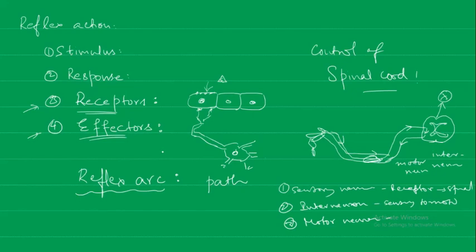Now one of the scientists, a Russian physiologist, Ivan Pavlov, performed a certain experiment with a dog. What he observed is that when the dog is fed with food, then it starts salivating.